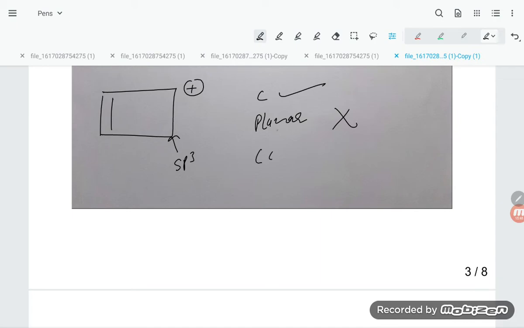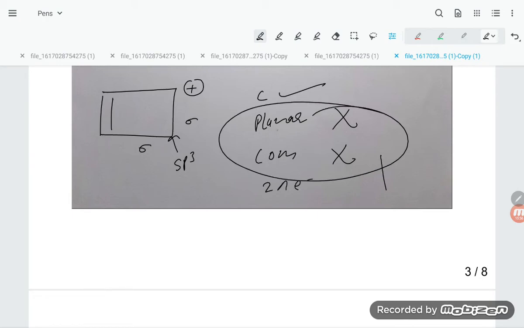Now conjugation: this is sigma and sigma, so conjugation is not there. So two rules are violated. There are 2 pi electrons, but this condition is non-aromatic. This is the condition of a non-aromatic compound, dear students.